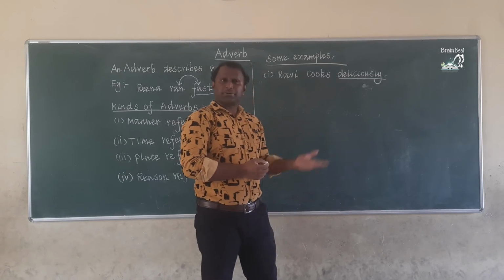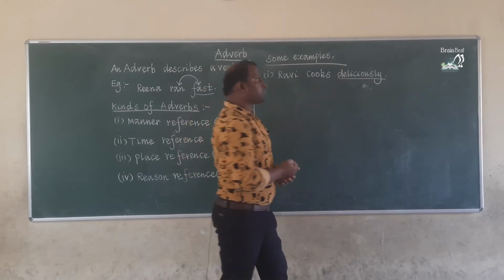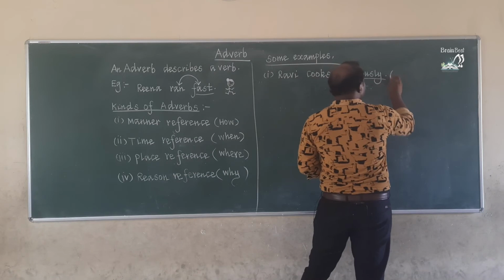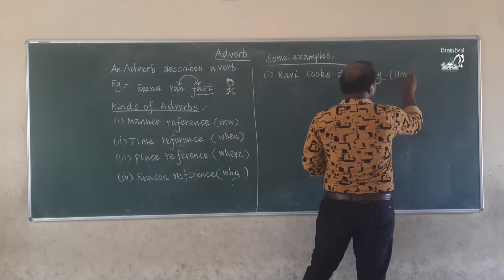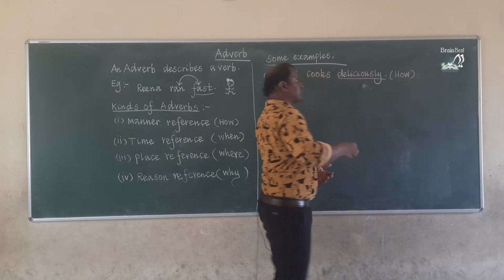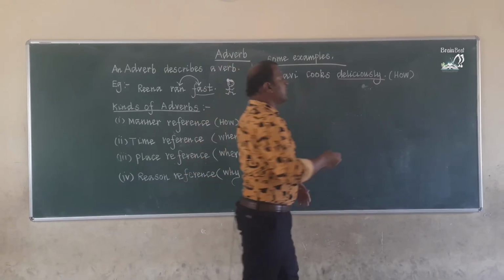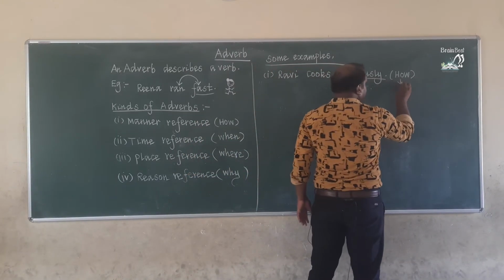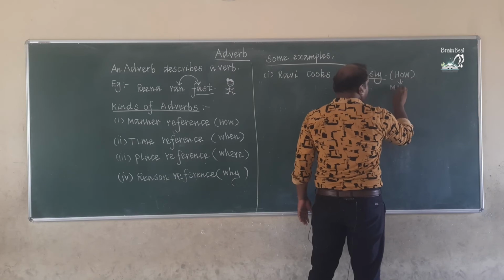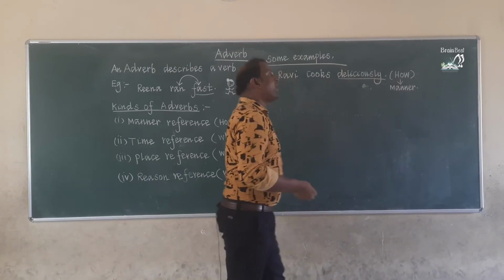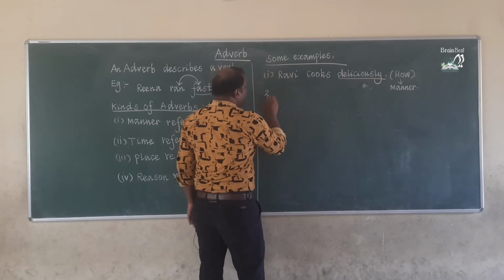How does Ravi cook? He cooks deliciously. So the word deliciously answers the question how. This is manner reference.